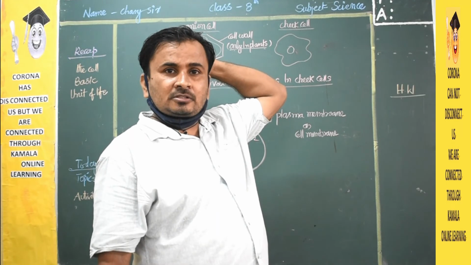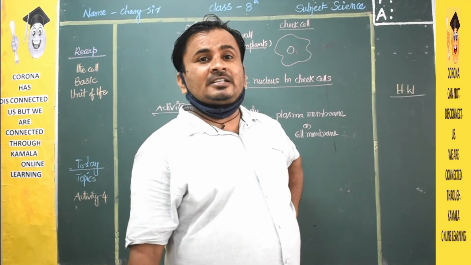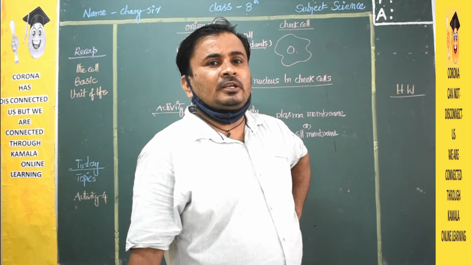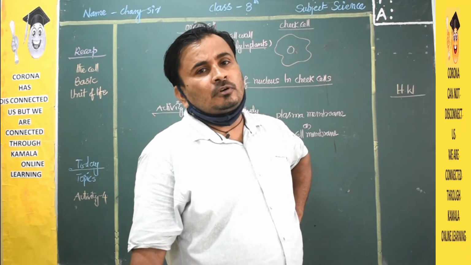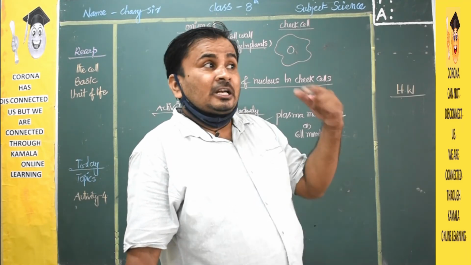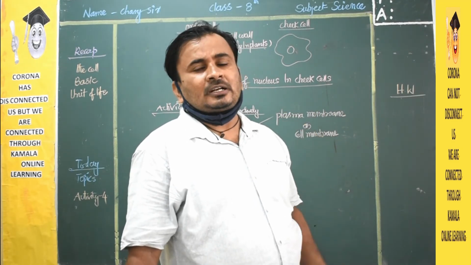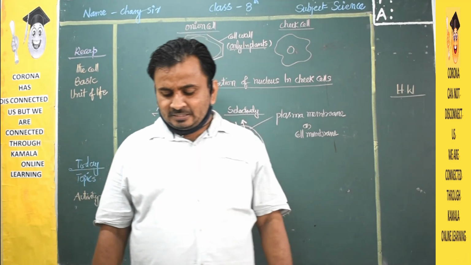Even in the winter season, in January and December, there are minus degrees, 3 degrees, 4 degrees. If you go to Jammu Kashmir or Simla, minus degrees will be there. In that place, plants are also there. How are they surviving? With the help of the cell wall. That is the main reason. That is called the rigidity of the cell.